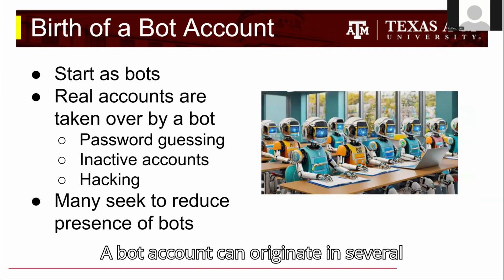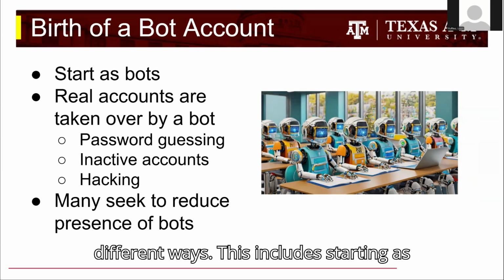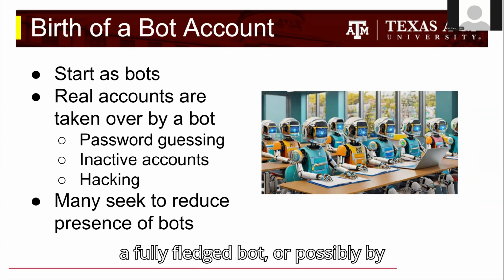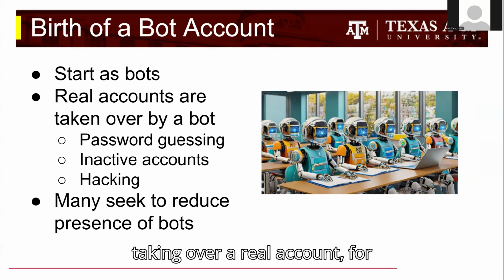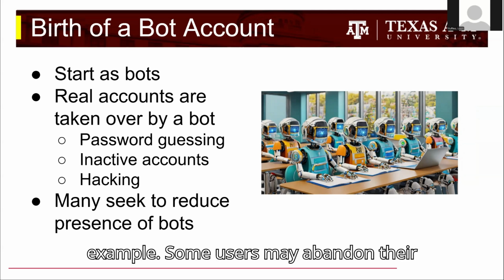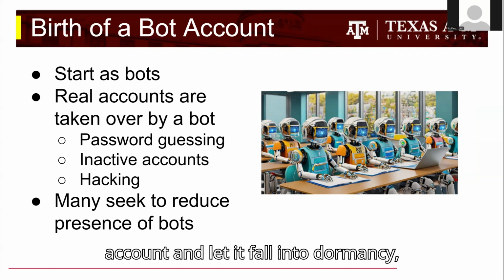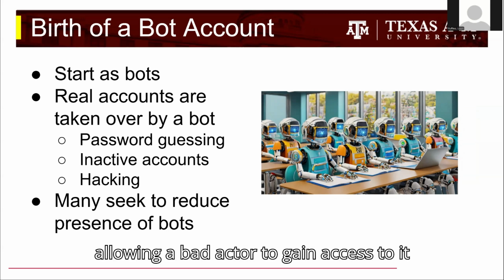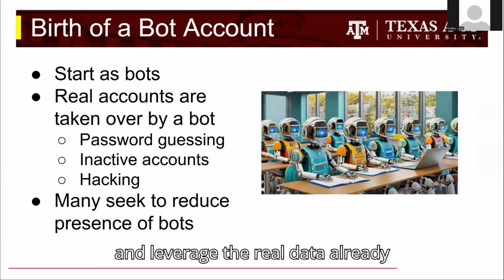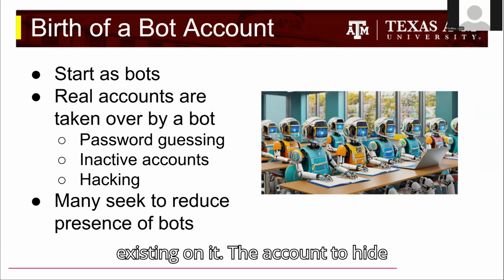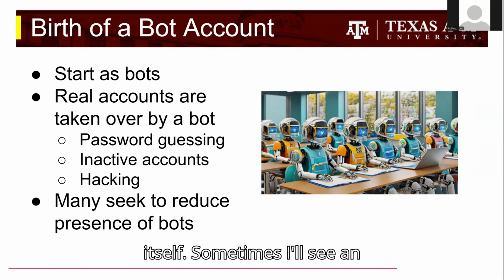A bot account can originate in several different ways. This includes starting as a fully fledged bot, or possibly by taking over a real account. For example, some users may abandon their account and let it fall into dormancy, allowing a bad actor to gain access to it and leverage the real data already existing on the account to hide itself.